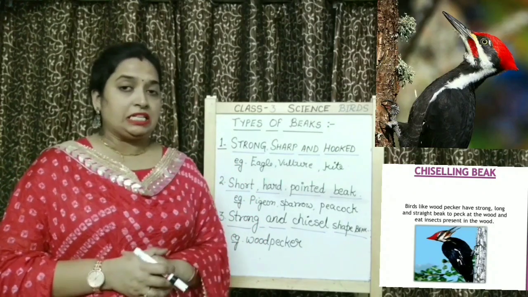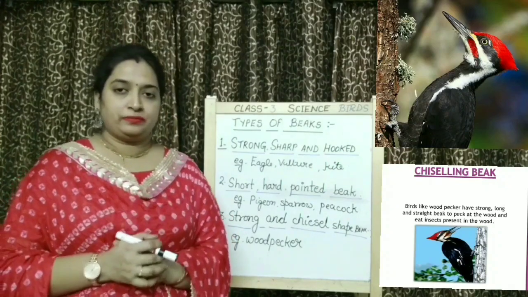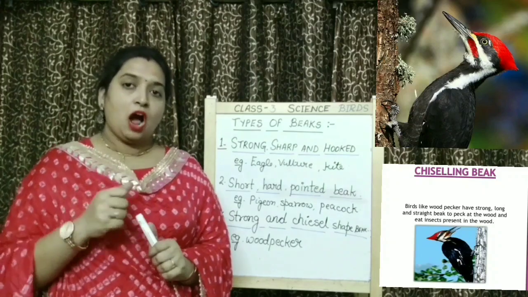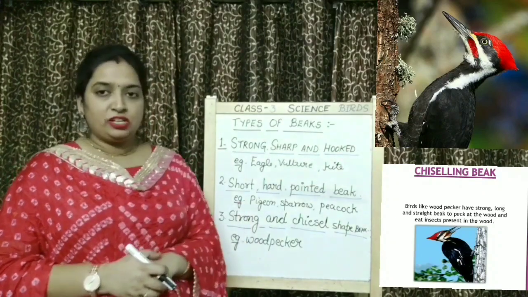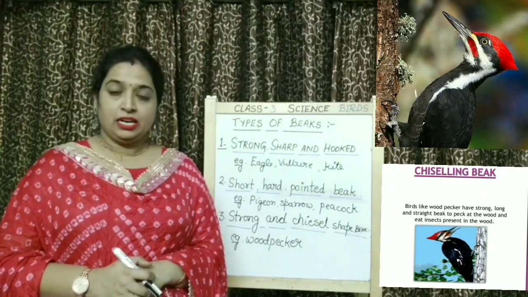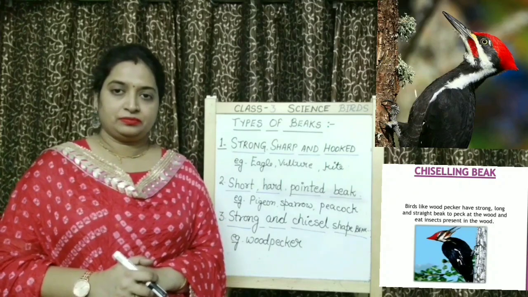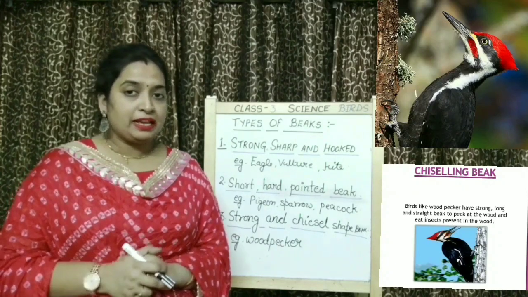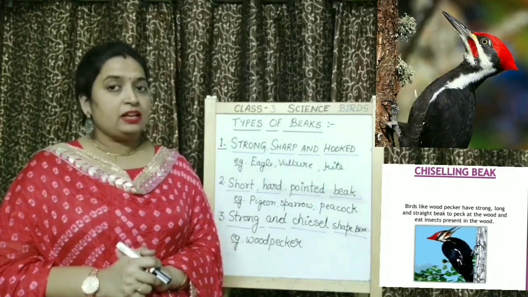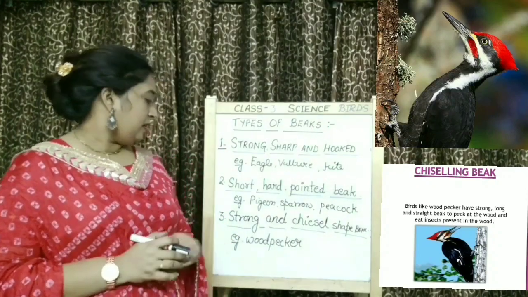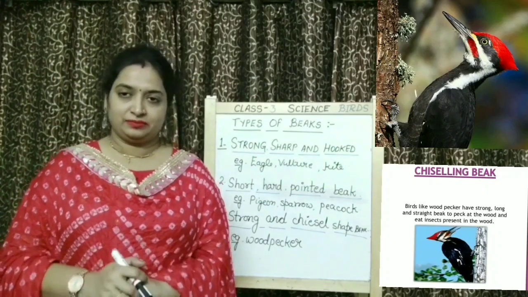What does it eat? It eats insects which are present in the wood. So to pull out these insects, woodpecker has a strong and chisel shaped beak. It has to drill holes in the tree trunk. Okay, it has to make nest, so it will drill holes on the trees. That's why woodpecker has a strong and chisel shaped beak.